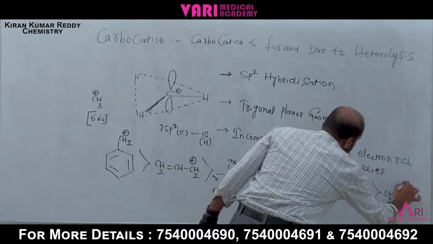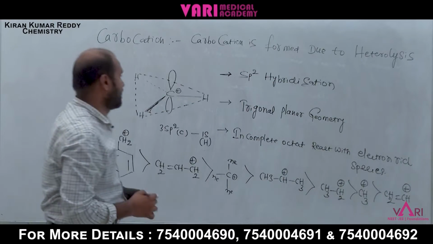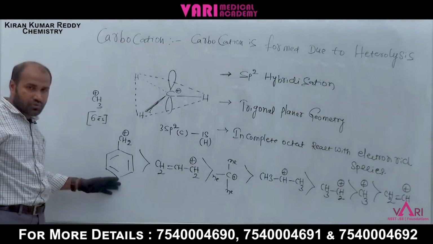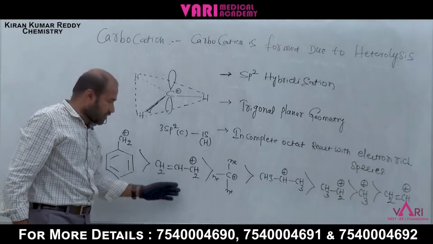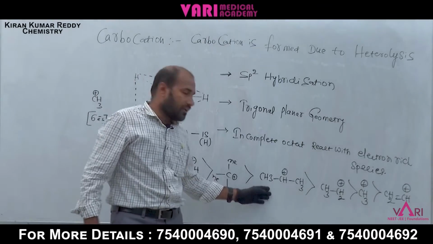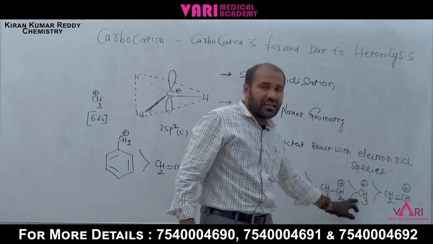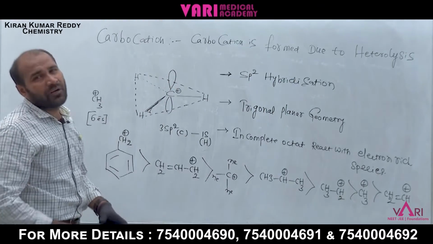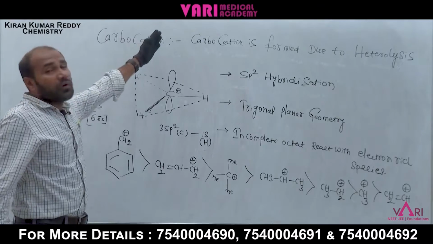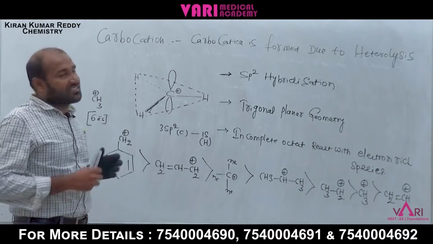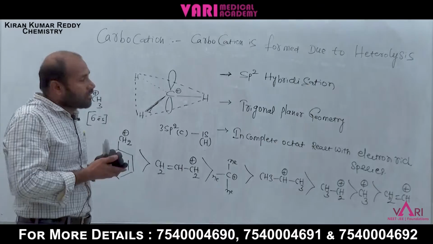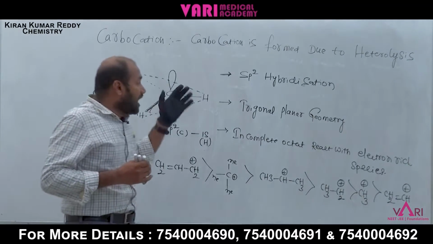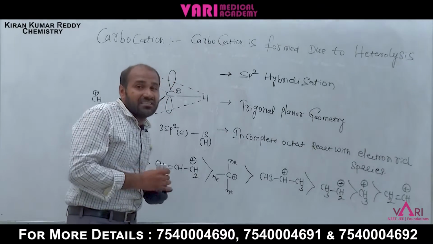These are the stability order of carbocation. What is the stability order, student? Benzyl carbocation is most stable, then allyl, tertiary, secondary, primary, methyl and vinyl carbocation. These are the important points of carbocation intermediates: how to form carbocation, heterolysis, unsymmetrical cleavage, sp2 hybridization, trigonal planar geometry.